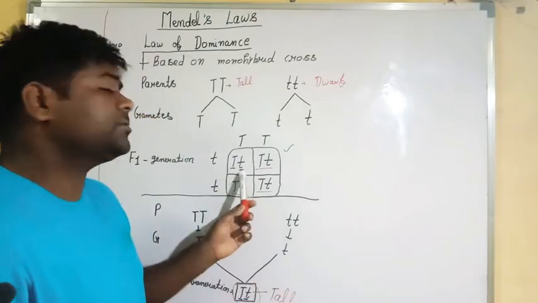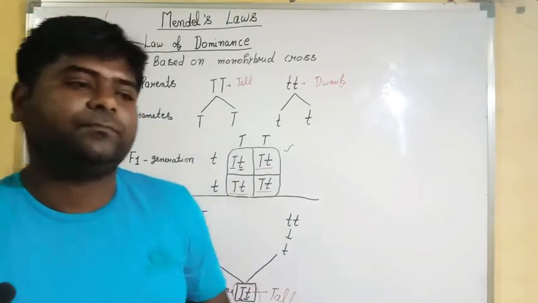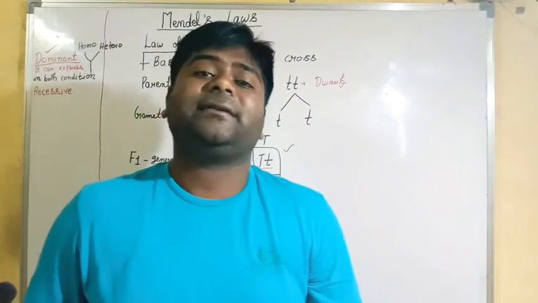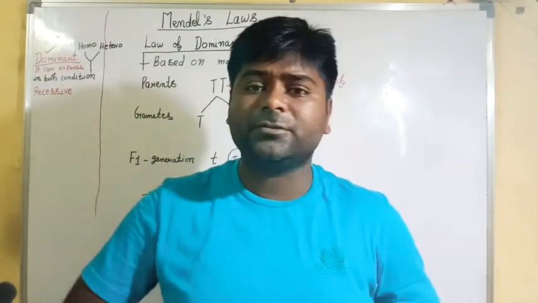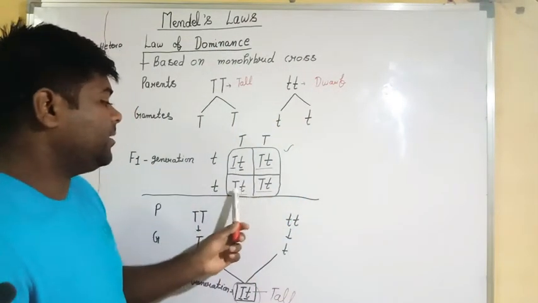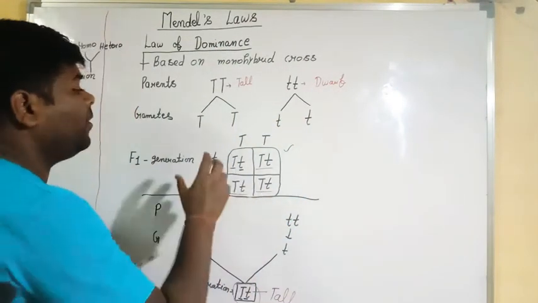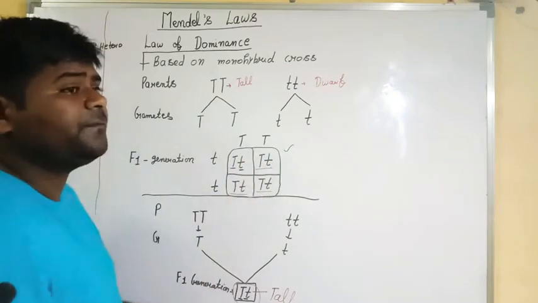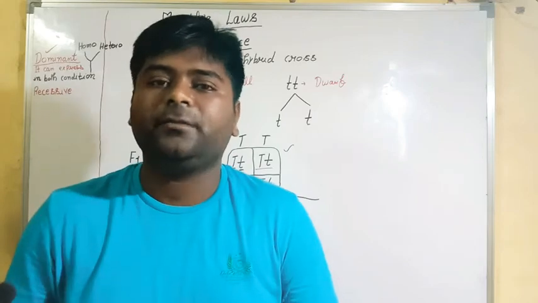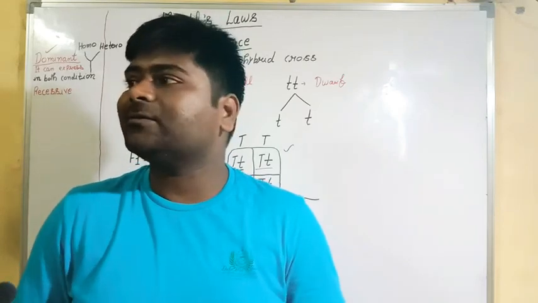So with Hrithik Roshan, Tushar Kapoor has no value, and the dominant can express. It means Hrithik Roshan will shine, and in every condition all 4 plants will be tall. Have you got it, my dear students?